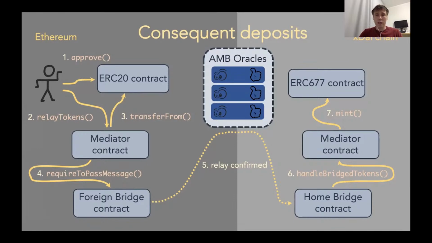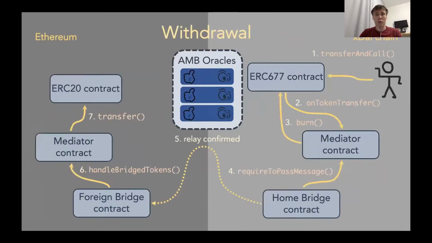And definitely the user could withdraw tokens from the xDai chain. For this, they need to call the transfer and call method from the token contract. And the corresponding number of tokens will be burned on the xDai chain, and the message will be passed to the bridge on the other side, so on the Ethereum mainnet, and the corresponding number of tokens will be unlocked eventually on the Ethereum mainnet.